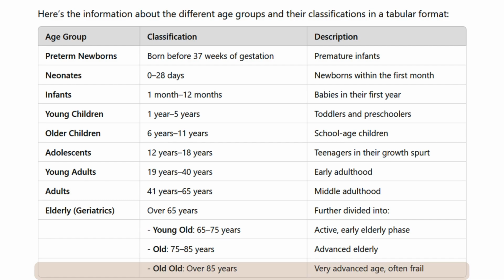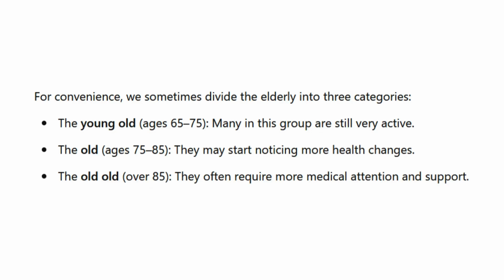For convenience, we sometimes divide the elderly into 3 categories. The young old, ages 65 to 75, many in this group are still very active. The old, ages 75 to 85, they may start noticing more health changes. The oldest old, over 85, they often require more medical attention and support.